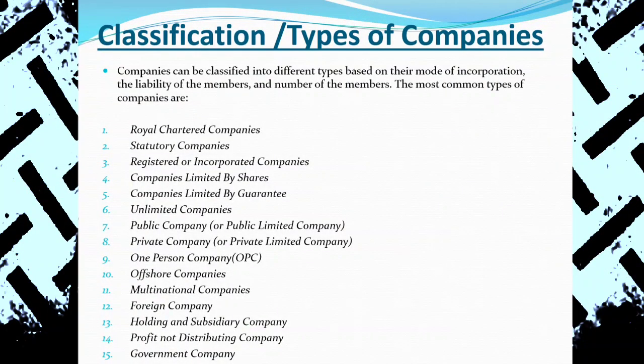And the next one is registered or incorporated company. Nowadays, yes, at the beginning phase and at the earlier stage of the company's development, there was the practice of unincorporated companies. Large numbers of unincorporated companies were there, but nowadays such unincorporated companies are not in practice. दर्ता भएका companies only are in practice. So the companies are registered and they are considered as registered companies.